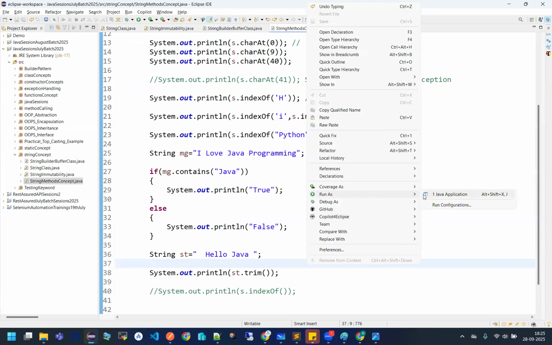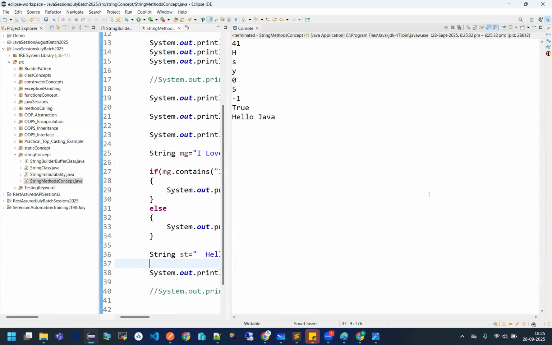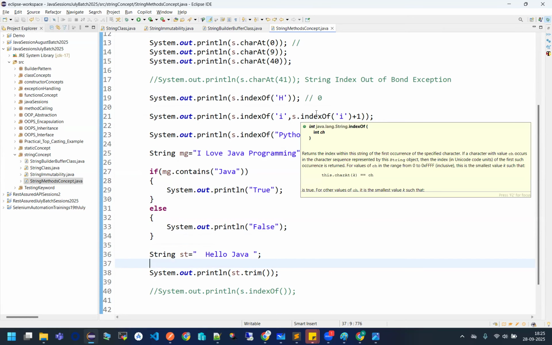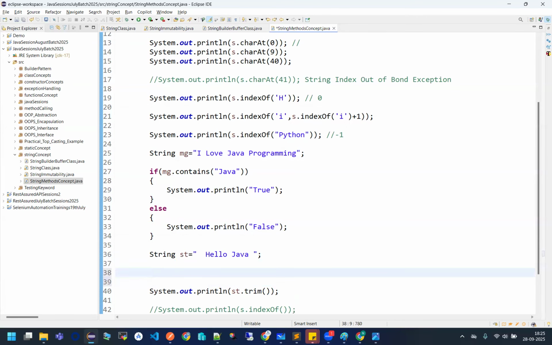What will you be getting? See, you will be getting a plain, perfect hello Java without any white space at the ends. Do you have any white space? No, I don't have. In this, we have to use the trim method. But how about if my requirement is that I have to remove this also, this space also? How should you do that? See, first of all, I'll just say st is equals to st dot trim.